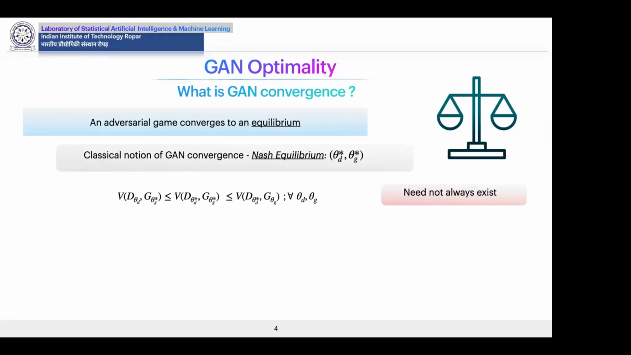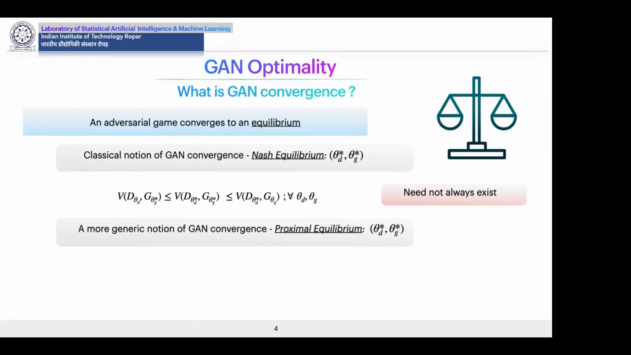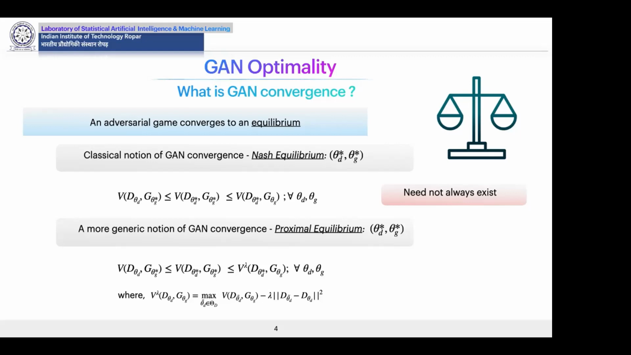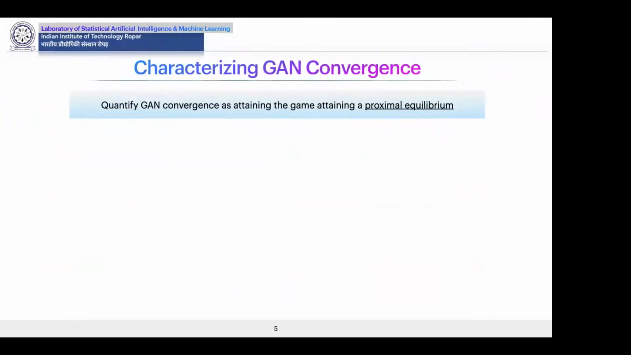However, a Nash equilibria is not guaranteed to exist for GANs, and a more generic notion of GAN convergence is that of a proximal equilibrium. It constitutes a maxima of the GAN objective function V with respect to the discriminator and a minima of a proximal objective V lambda defined over V with respect to the generator. Proximal equilibrium is guaranteed to exist, and it covers a spectrum of equilibria for varying values of lambda. We propose to quantify GAN convergence as that of the GAN game attaining a proximal equilibrium.